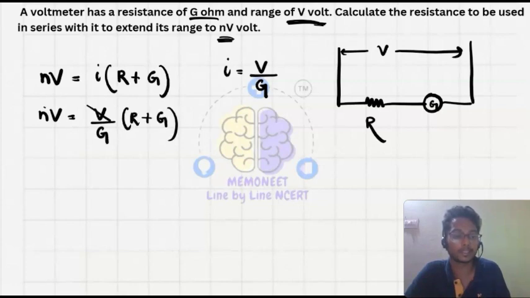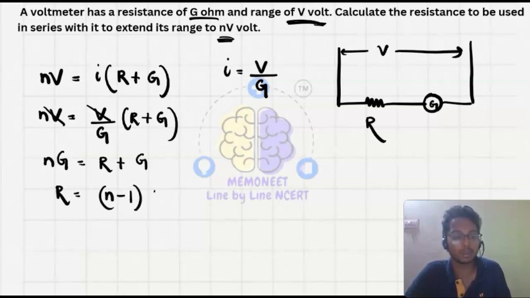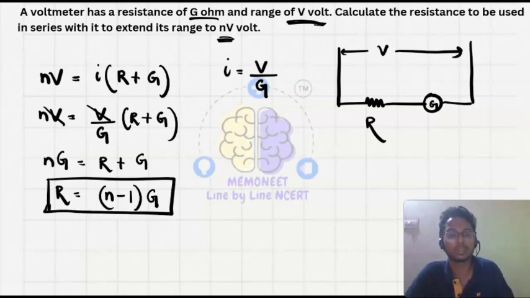Here V and V cancel. G I will take to the other side: NG is equal to R plus G. So the value of R is equal to (N minus 1) into G. So this is the condition, and this will be our answer.